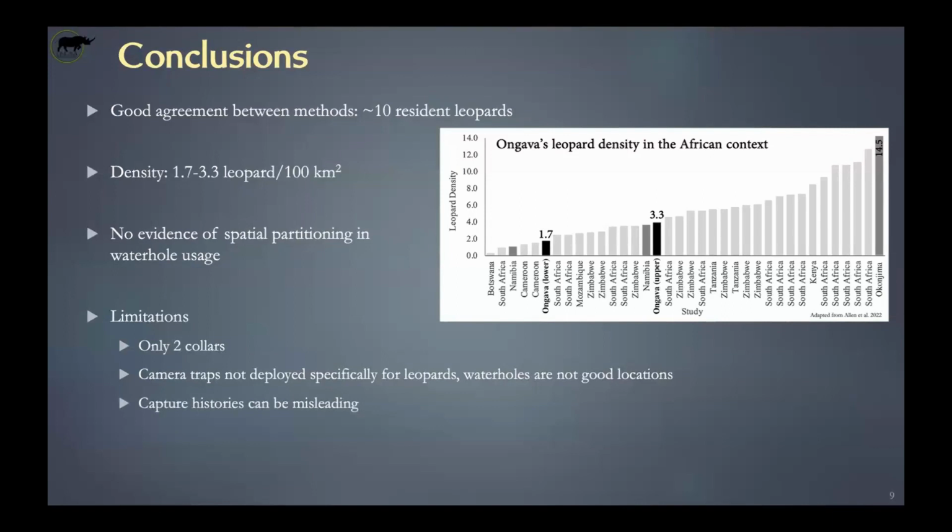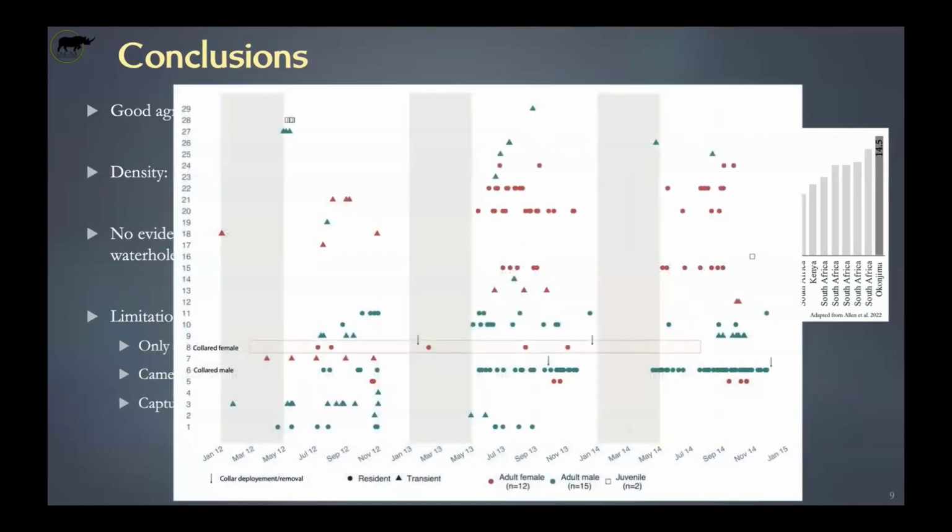Something that I really want to draw attention to for people who will be working with camera traps is that the capture history can be extremely misleading. So if we had been using only the camera traps, look at the collared female. She was seen like 5 times. That's an individual that could have easily appeared as a transient from the camera trap history.